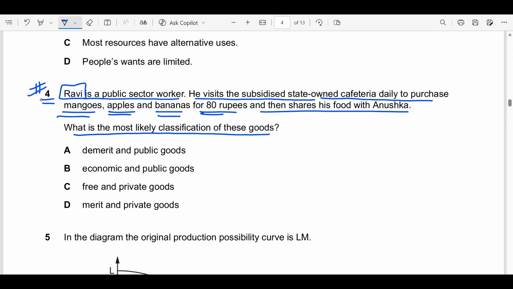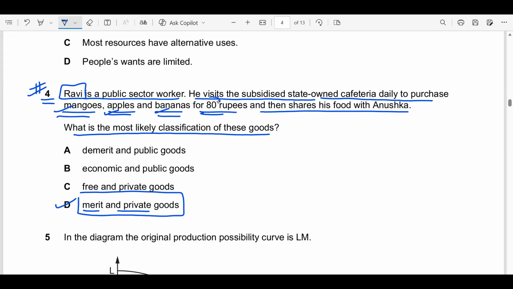If you don't pay the price, you are excluded from buying them. These goods are also rival in consumption because if you consume mangoes, apples, and bananas, it leaves less for the others to consume. So they are private goods, but they also offer health benefits. Fruits offer health benefits, so they are also merit goods. If you look at the options, the best classification of them is merit and private goods. Why merit? Because they have positive externalities in the form of good health benefits they provide to the society at large. Why private goods? Because they are excludable.